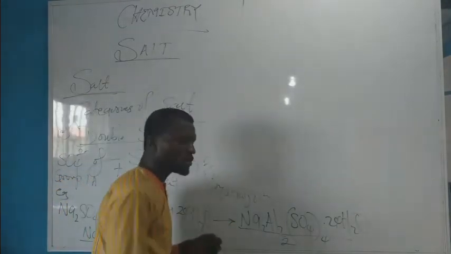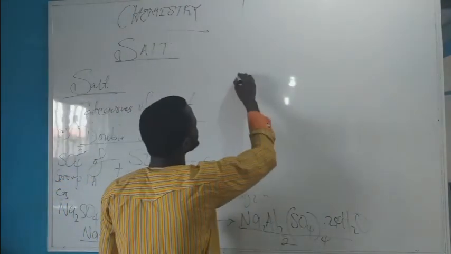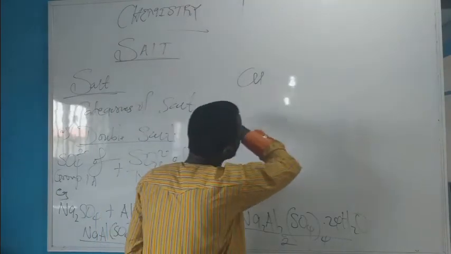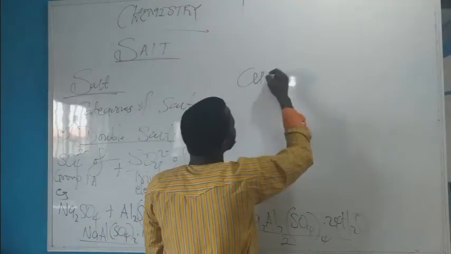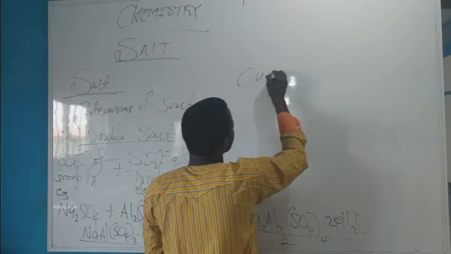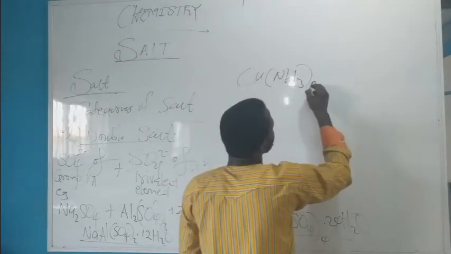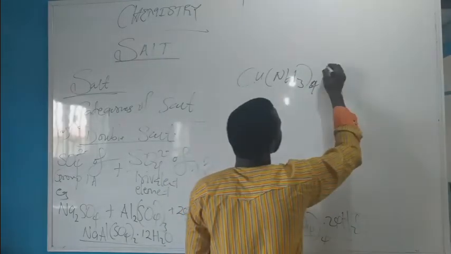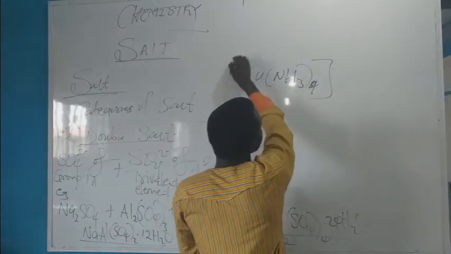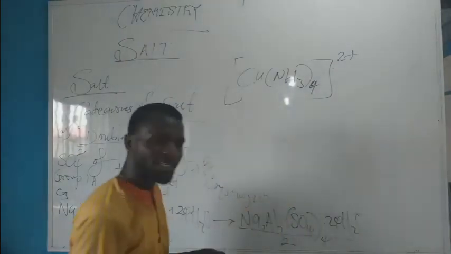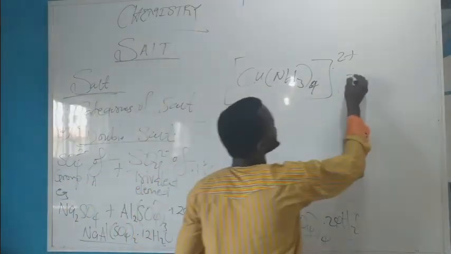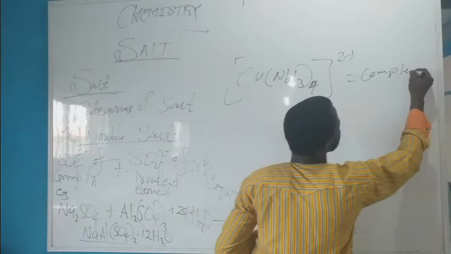Examples of complex salt include copper, tetraamine copper 2 ion, tetraamine. Now if you look, this is a complex ion. We call this a complex ion.